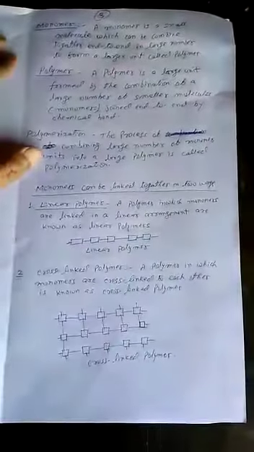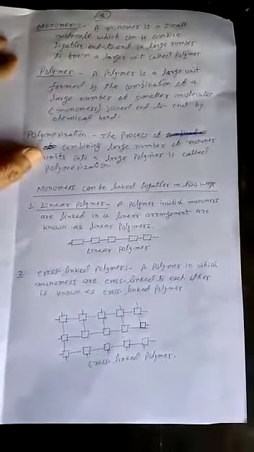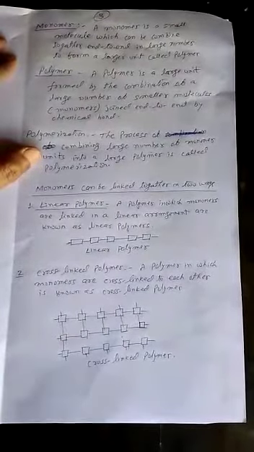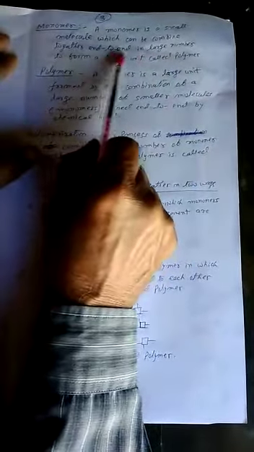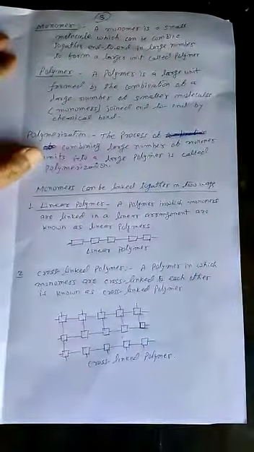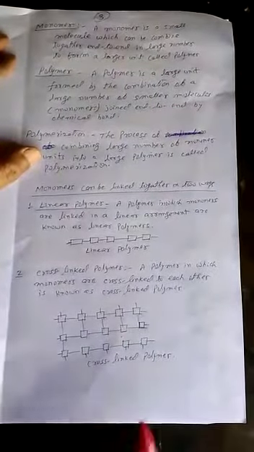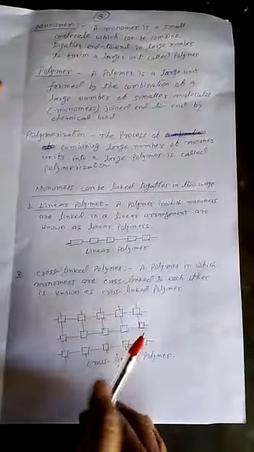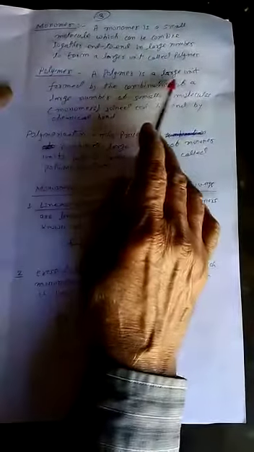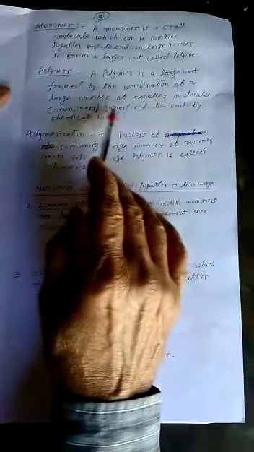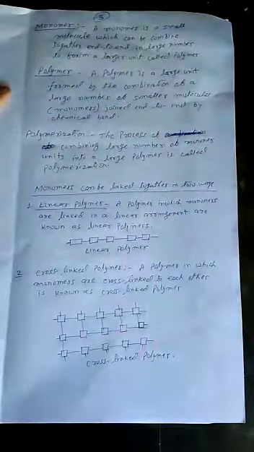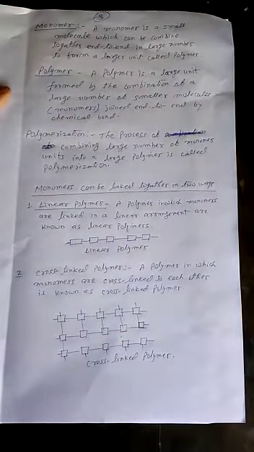Now we can define the words monomer and polymer, because it is not very difficult to understand what is a monomer and what is a polymer. A monomer is a small molecule which can be combined together end to end in large numbers to form a large unit called a polymer. Monomer is a small unit which can be joined together to form a larger unit, which is known as a polymer. What is a polymer? A polymer is a large unit formed by the combination of a large number of smaller units joined in an end to end fashion. In a polymer, the binding force is chemical force.